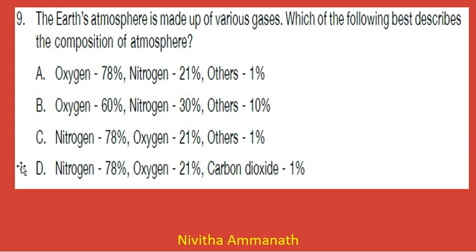Here which is correct? Nitrogen is the largest amount. So nitrogen 78% is correct. Also in these two options, oxygen 21% is correct. Then others 1% is the correct option, not carbon dioxide 1%. That is the composition of gases in atmosphere. So 9C is the correct option.